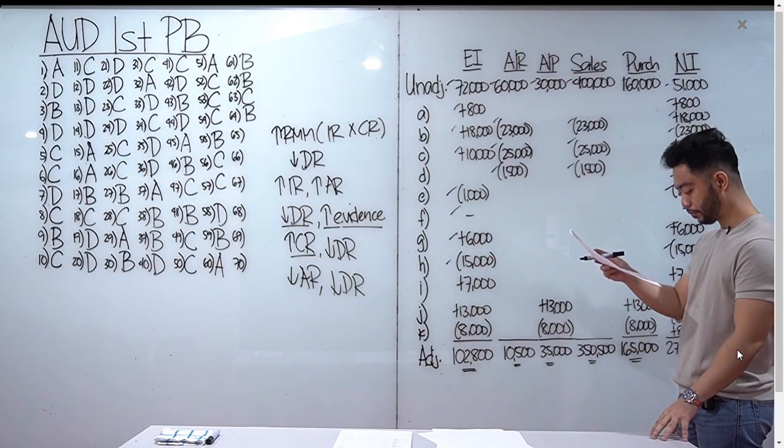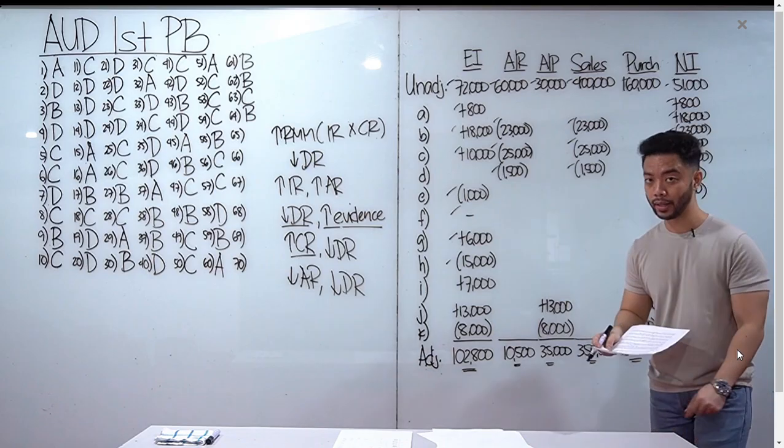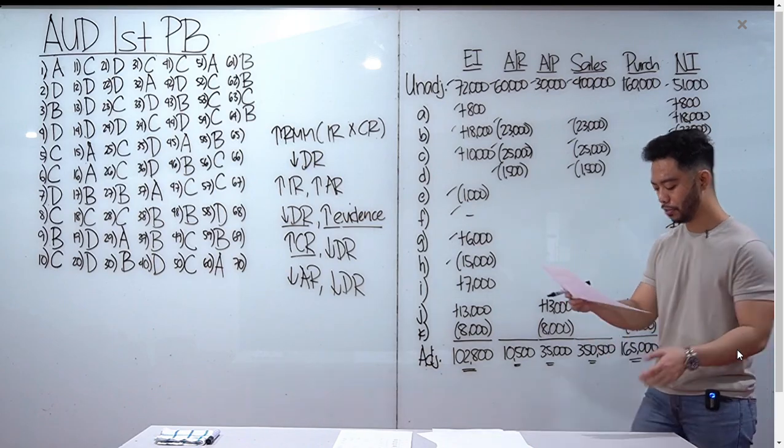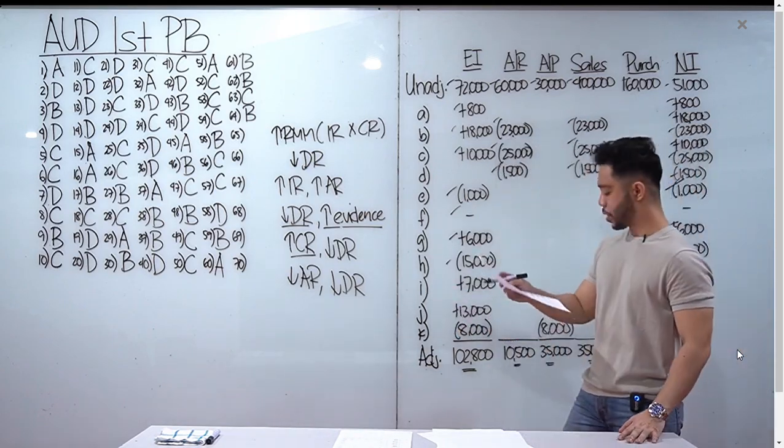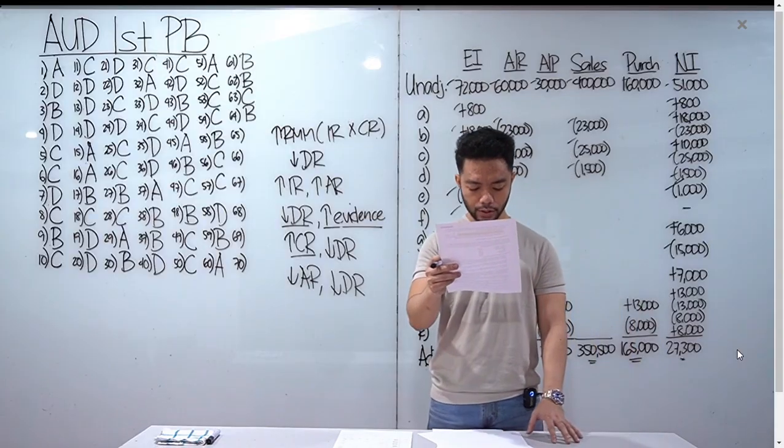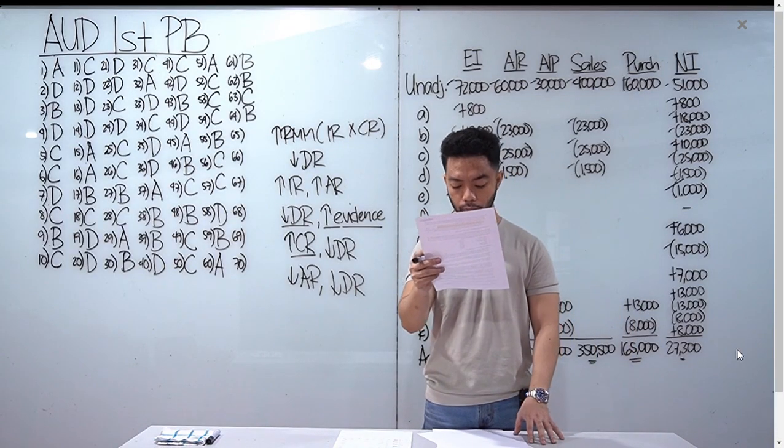Ngayon, nakalagay, purchases has not been recorded. Tama lang. Because hindi pa naman sa ating inventory na yan. So, walang problema dyan. Next natin is letter I. Letter I. Merchandise in transit that cost 7,000 was excluded from inventory because it was not on hand.